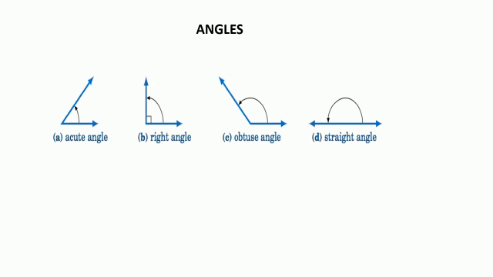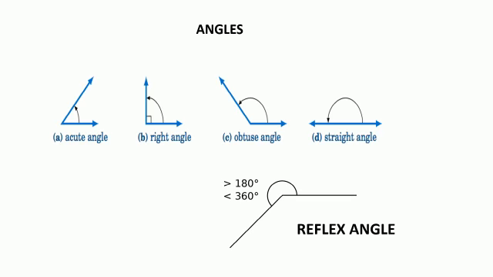So let us learn today about angles. What are angles? An angle is the measure of the opening between two arms of a ray with a common point of intersection. It is called an angle. You have seen the different types of angles. Can you name some angles? Yes, acute angle, right angle, obtuse angle, straight angle. Then can you say complete angle? Yes, zero angle and reflex angle. So these are the angles that you have learned already.